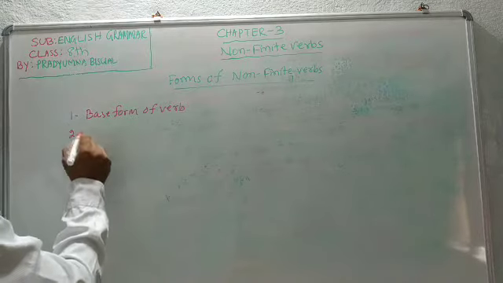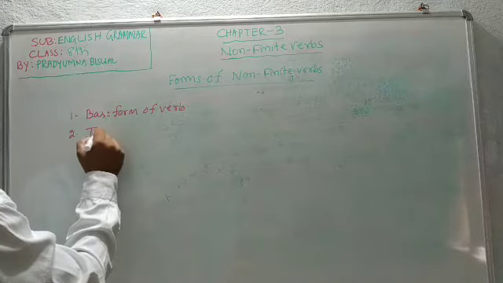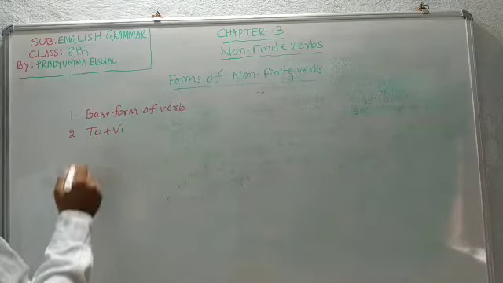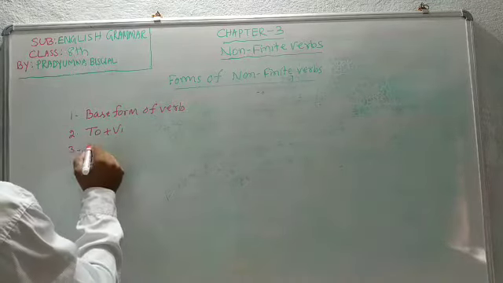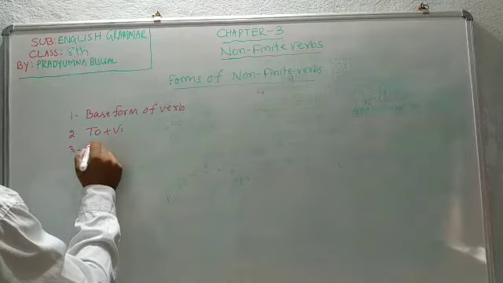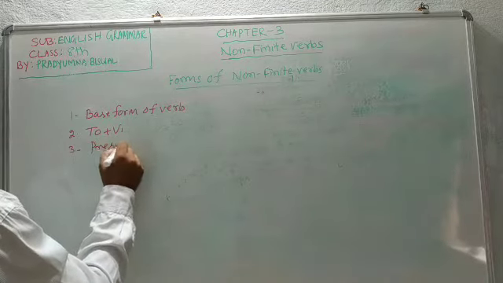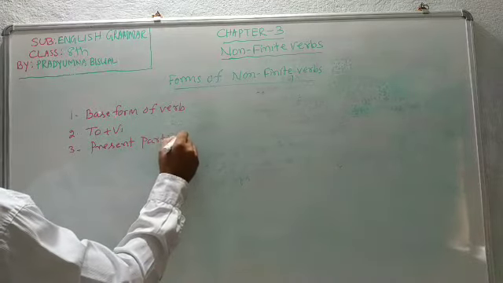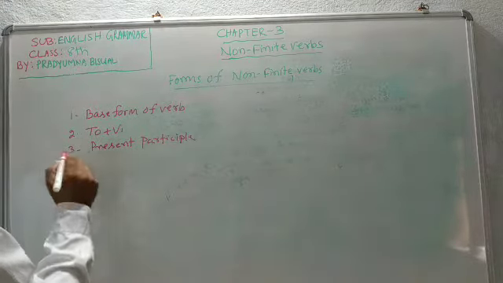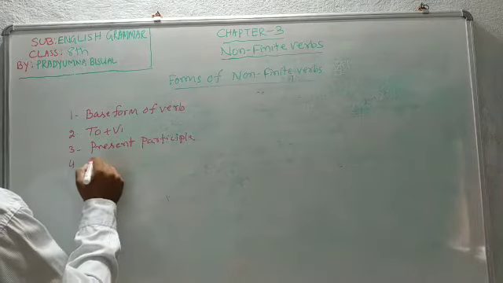Number 2, to plus V1. Number 3, present participle. Number 4, past participle.